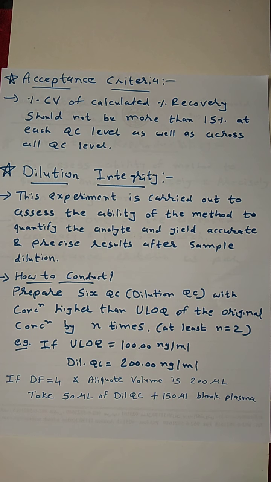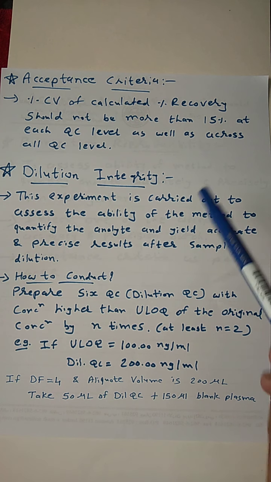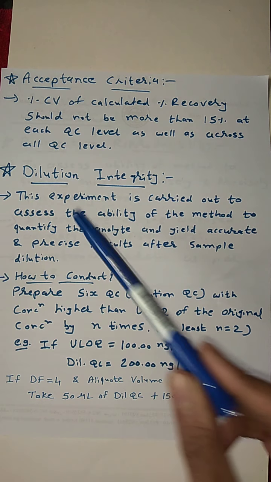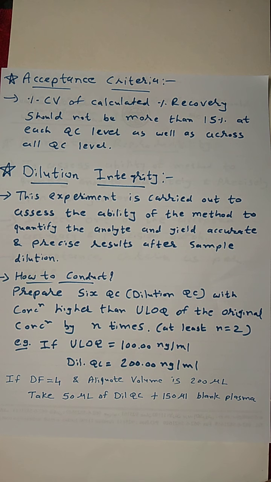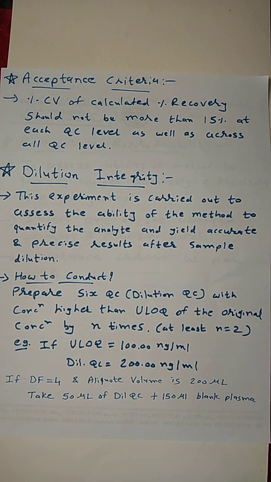So there will be 6 samples of low QC, so the precision should be less than 15%. As well as, we also have to calculate the percentage CV across all levels of QC, that means low QC, mid QC and high QC. So this CV also should not be more than 15%. So this is all about recovery.